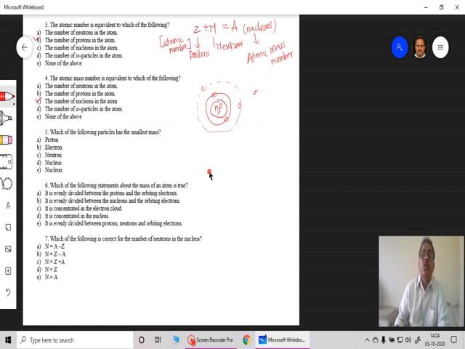So we say that more than 99.99% of the mass of the atom is in the nucleus. It is just around 0.01% that is the mass of the electrons. Therefore naturally the smallest mass particle here will be the electron.